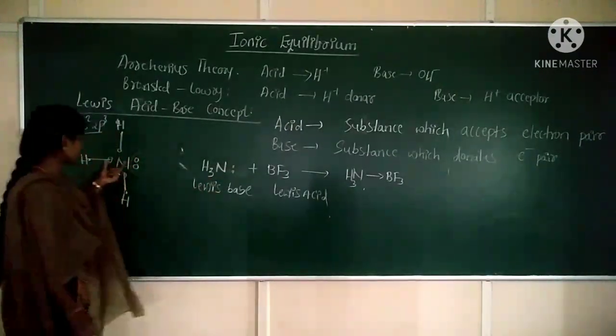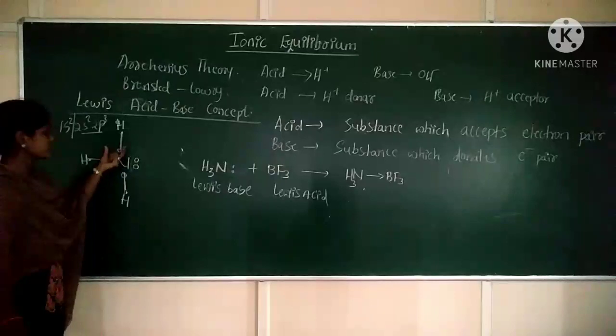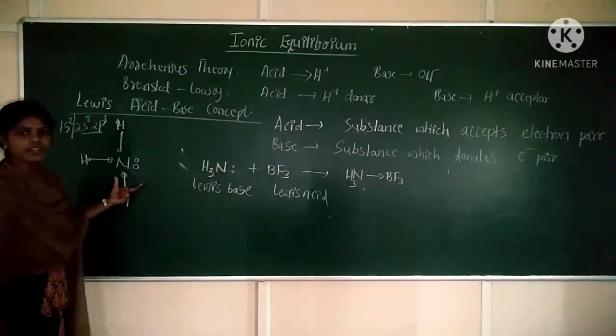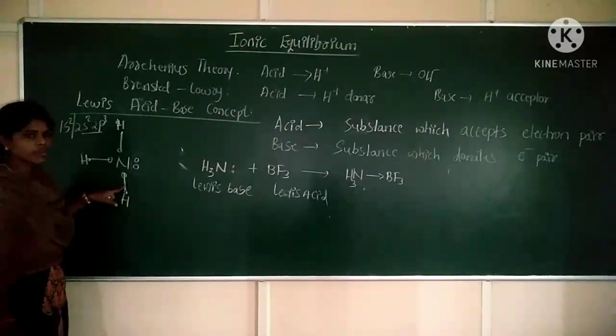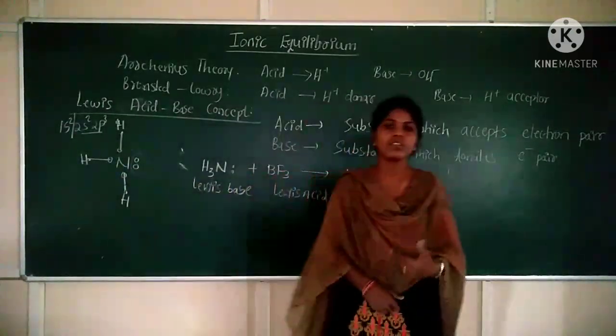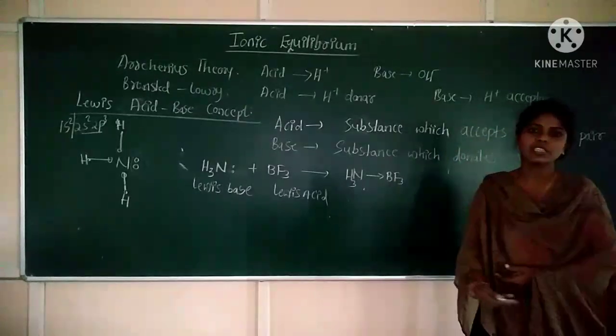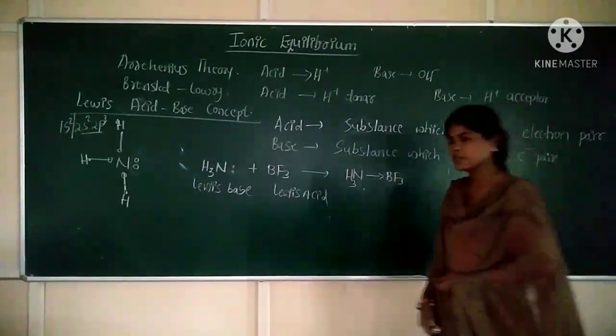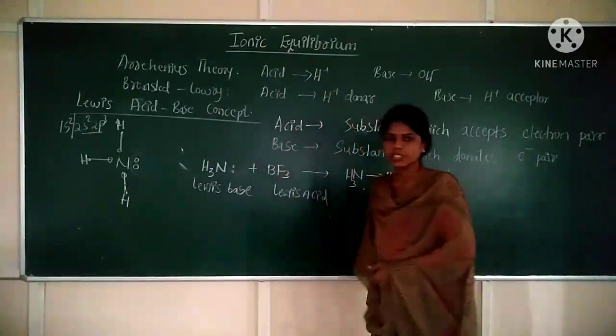Clear? Because nitrogen atomic number is 7, write the 5 electrons of nitrogen. Out of 5 electrons, only 3 electrons are involved in bonding, and these 2 electrons remain as extra. It means it is rich in electron. So when it is rich in electron, it can donate the electron to another substance. Clear? So that's why NH3 is a Lewis base here.